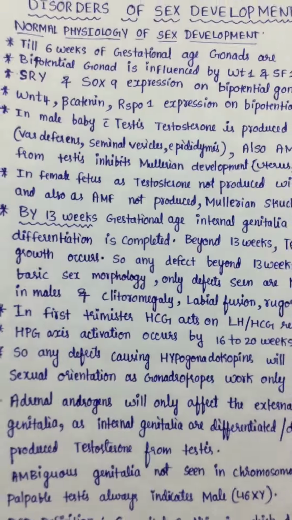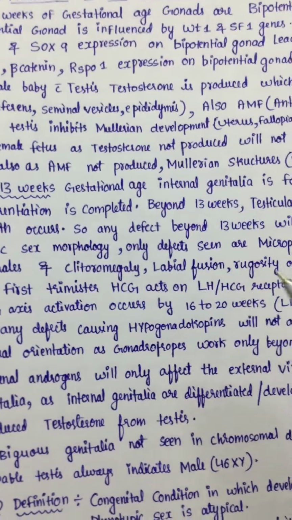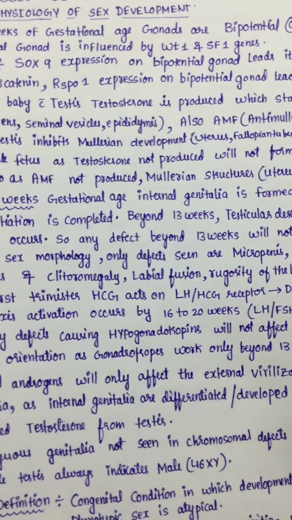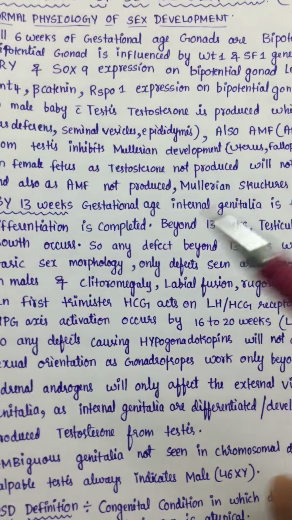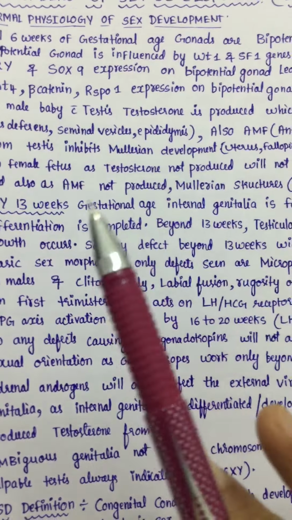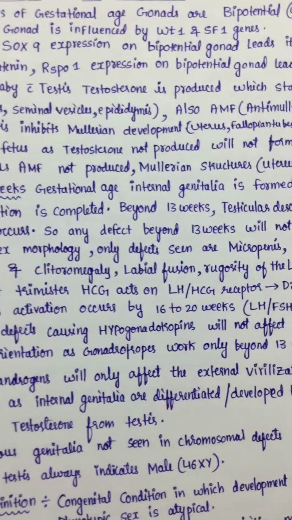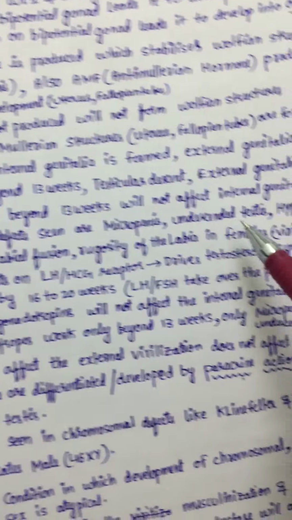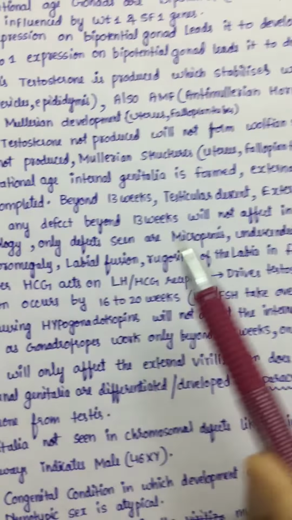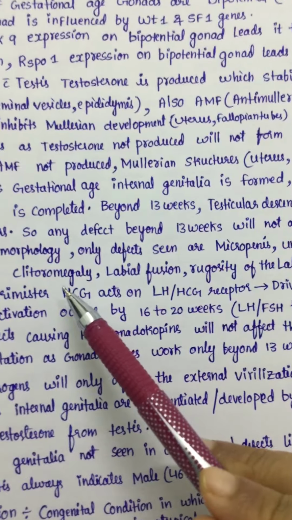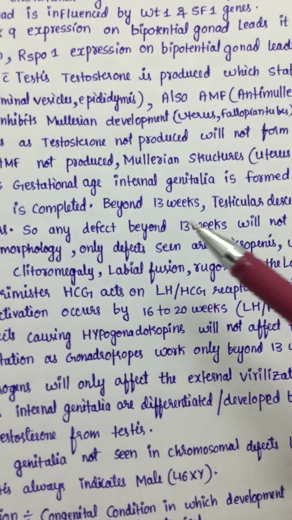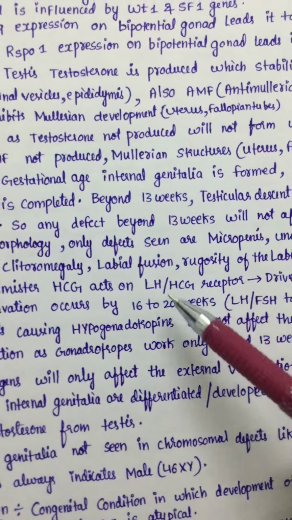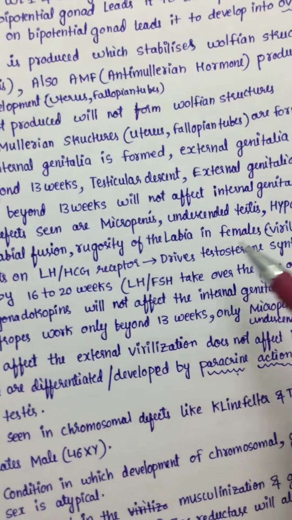Okay, so beyond 13 weeks, only these defects can be seen, like undescended testes, because the internal genitalia and basic external morphology are already formed before 13 weeks. So beyond 13 weeks, the size of the penis and descent of the testis are affected, like micropenis, undescended testis, hypospadiasis in males. Whereas if excessive androgens influence the females, it will lead to clitoromegaly, labial fusion, rugosity of the labia in females.